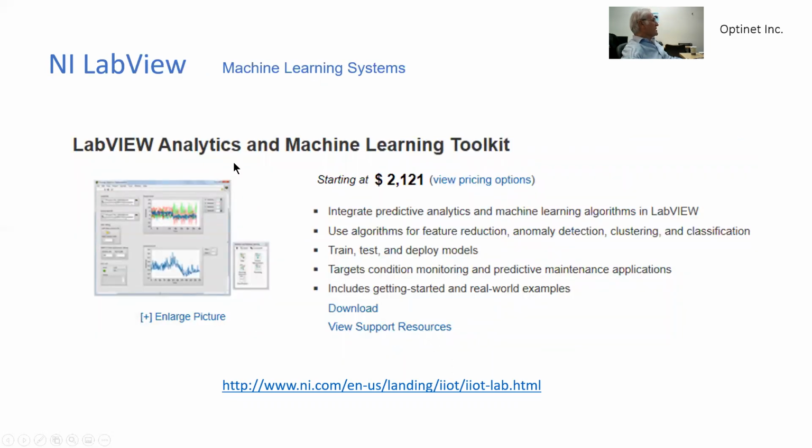LabVIEW also has analytics for machine learning as a toolkit. We see that it's selling for approximately $2,000 and can be downloaded and be used to teach the machines the data that we know the objective functions for, and then use the trained machine in order to detect problems with data that we are not there available to rate.